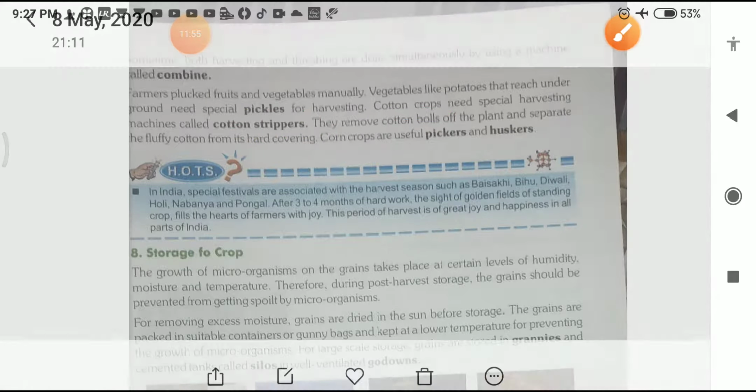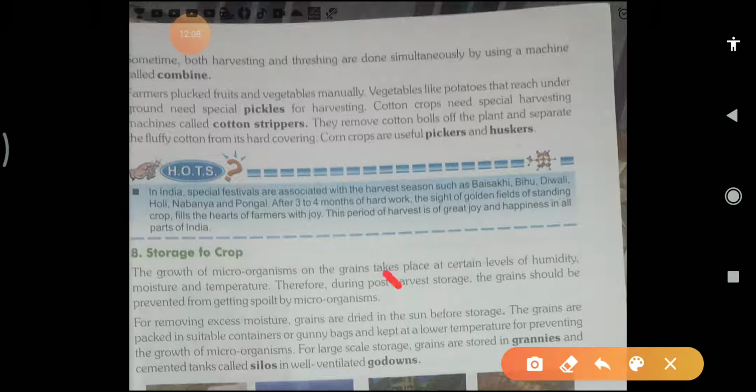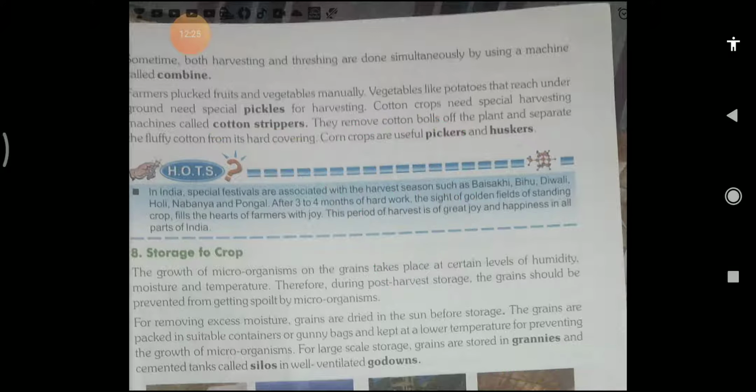They remove cotton balls off the plant and separate the fluffy cotton from its hard covering. See here, cotton balls are very hard, and inside this one is fluffy cotton. So with the help of cotton strippers, you can easily take out this fluffy cotton.